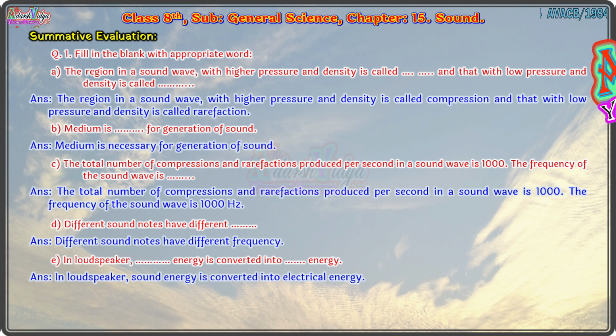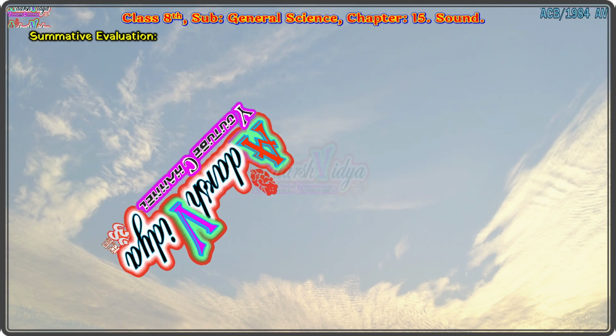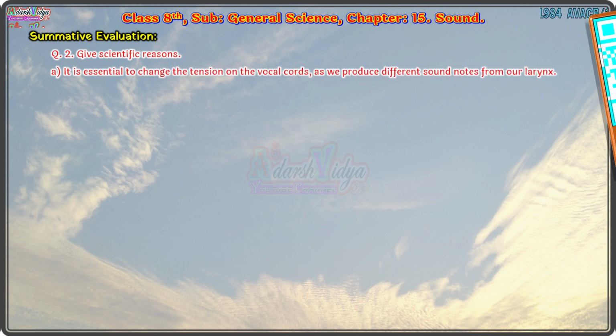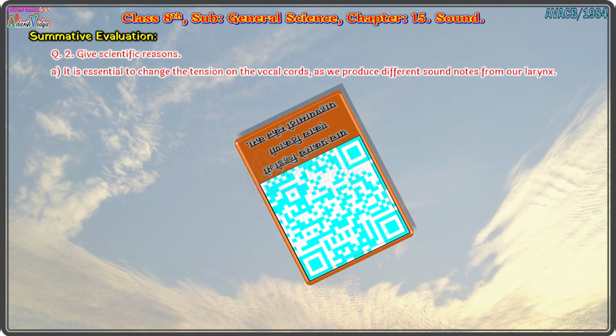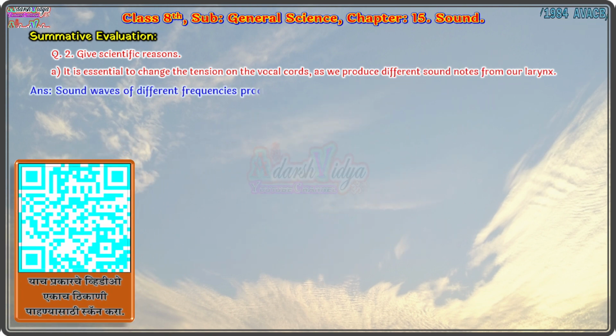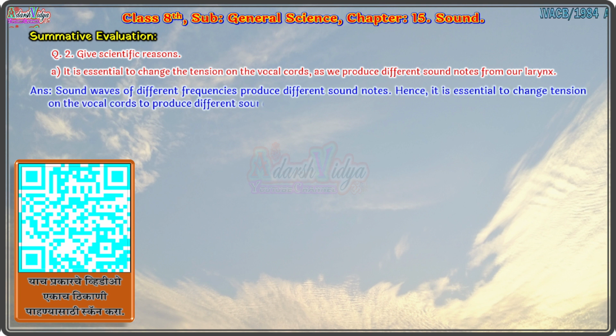Now, let's see question second. Give scientific reasons. First one: it is essential to change the tension on the vocal cords, as we produce different sound notes from our larynx. Answer is: sound waves of different frequencies produce different sound notes. Hence, it is essential to change tension on the vocal cords to produce different sound notes.